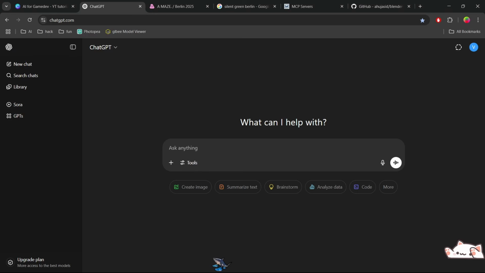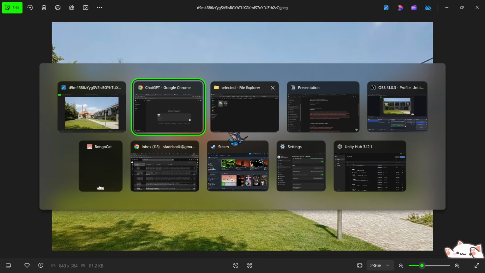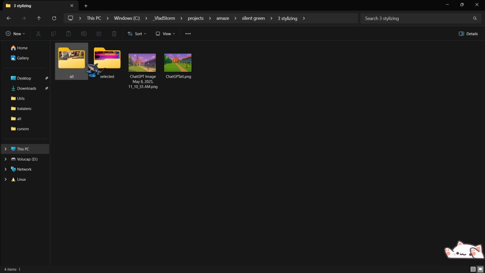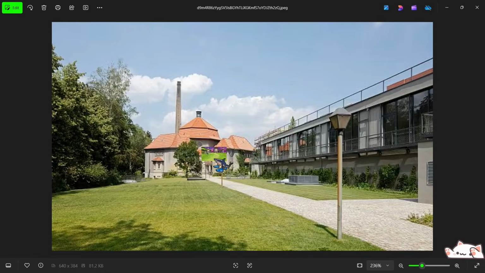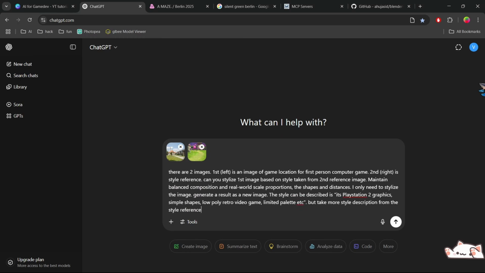So let's open ChatGPT and drag and drop our image here, our reference image of the location, which is this one. And then let's drag and drop the second image, which is a styling image, the one I already prepared. And this is this image. And then we can write basically this prompt: Can you stylize our reference image of the location with the style of the second image? And we run it, and we get a stylized image of our location.